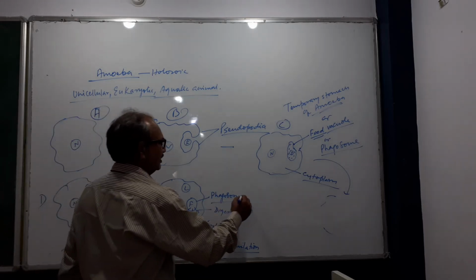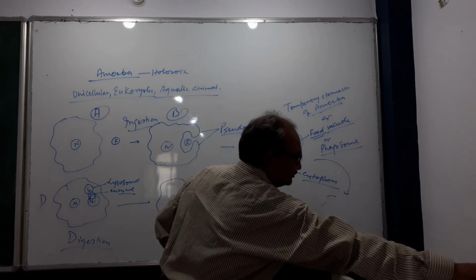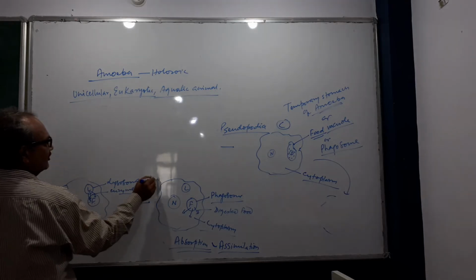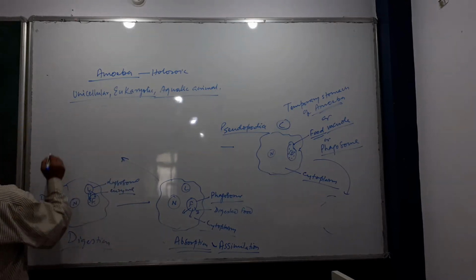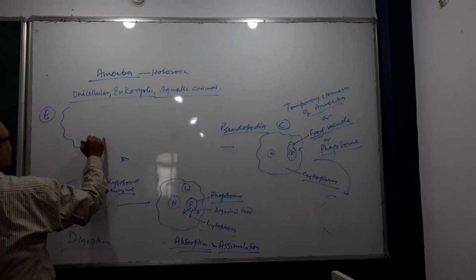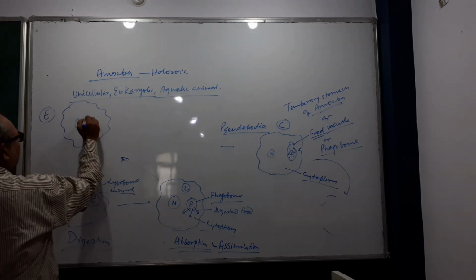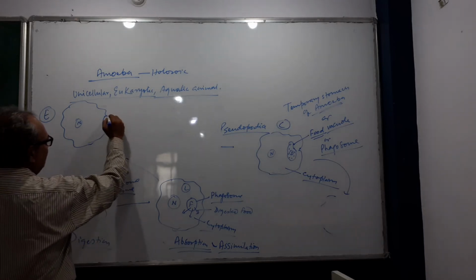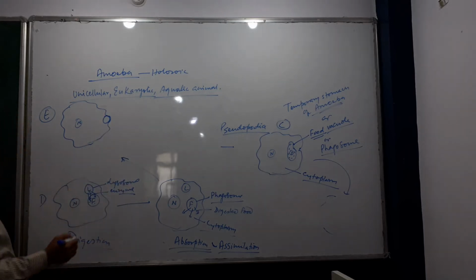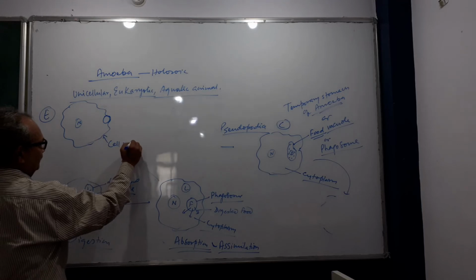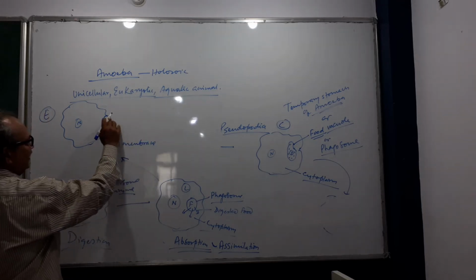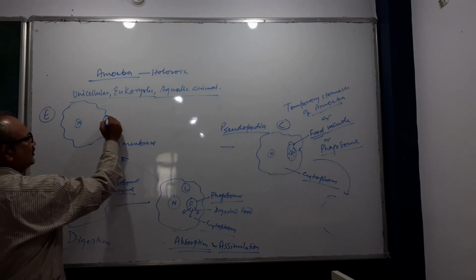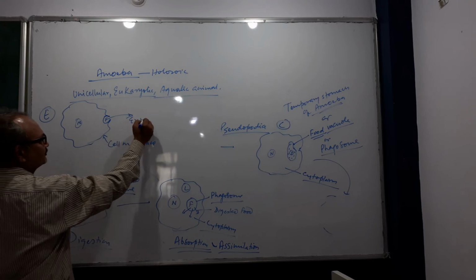Now, the remaining undigested and waste material in the phagosome comes near the cell membrane, and amoeba opens its cell membrane and the undigested food is expelled out.